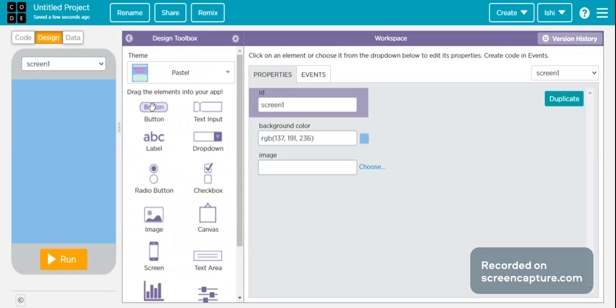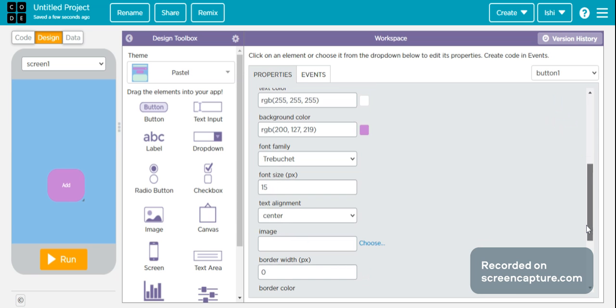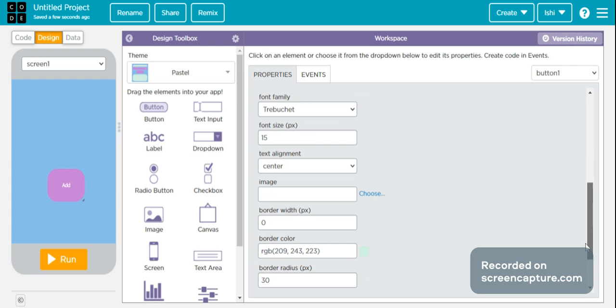I will add a button. Width will be 115, height will be 90, and for the button I'll add text. Font size will be 20. Font family Platino.